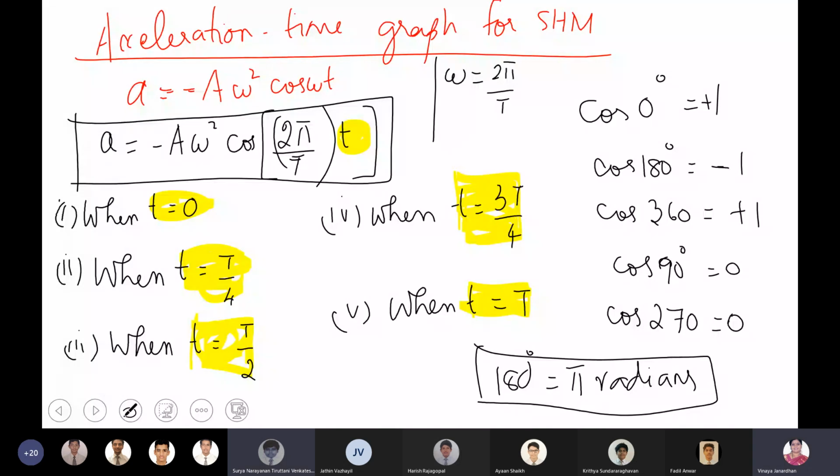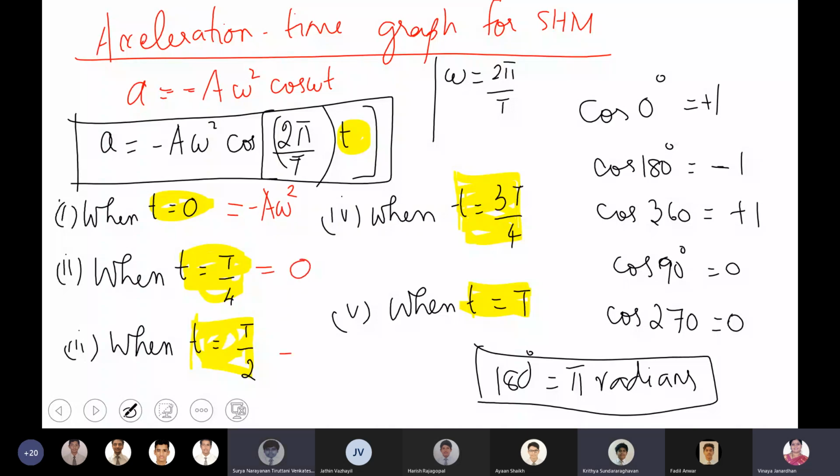Ma'am, second one, right? The second one is over, boys. Should I do the third one? Yes, the third one. Ma'am, A omega square. The first one was minus A omega square, the second one is 0.